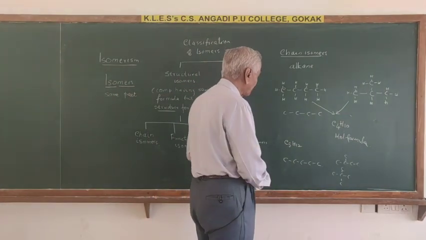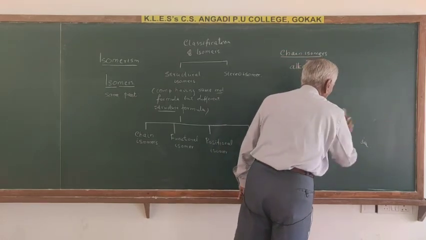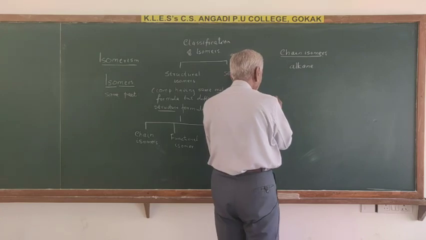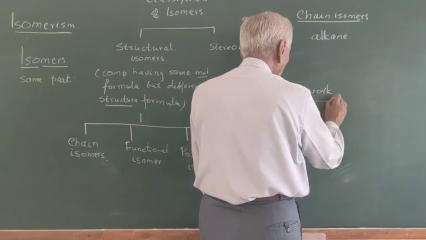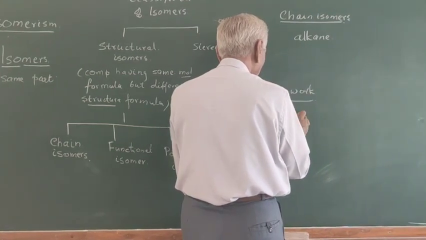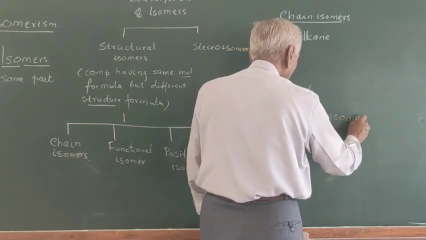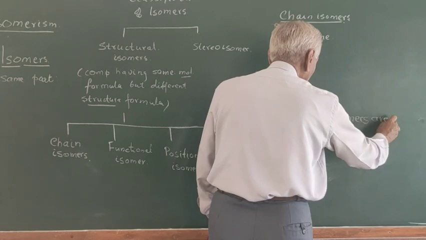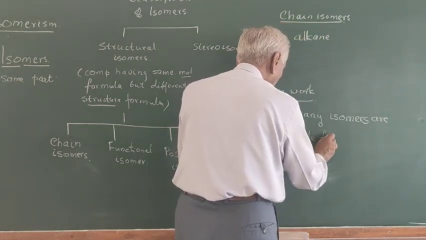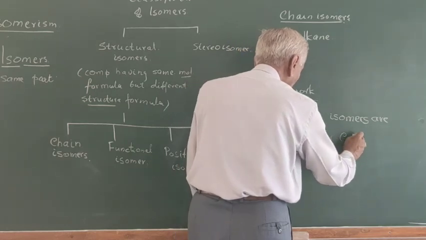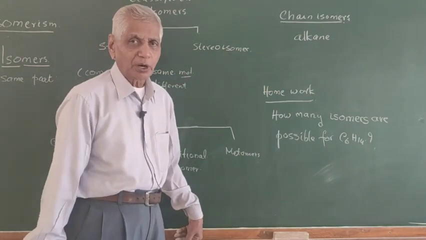How many isomers are possible for C6H14? Homework. How many isomers are possible for C6H14? Next class, okay?